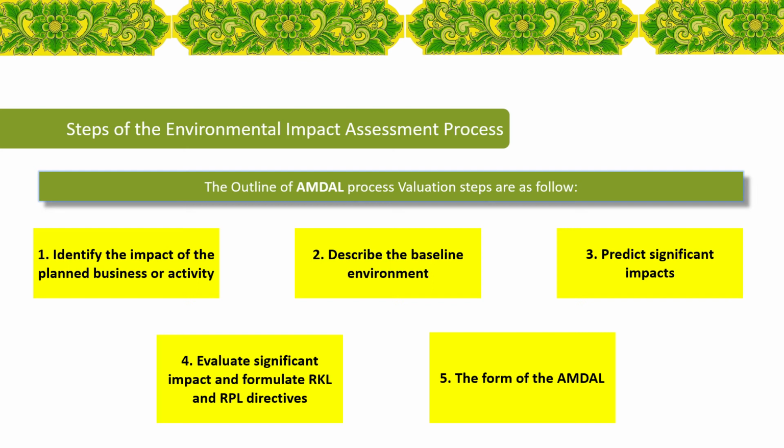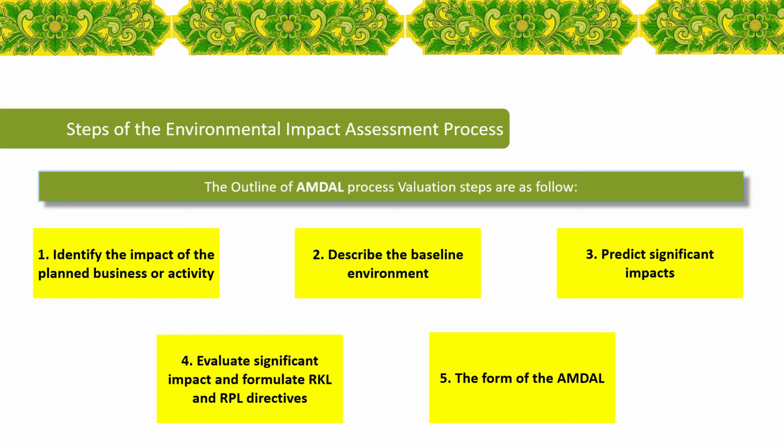The first, identify the impact of the planned business or activities. Based on this analysis, it can be seen in more detail the negative and positive impacts arising from the business or activities. So the initial steps can be prepared to overcome the negative impact and develop the positive impact.